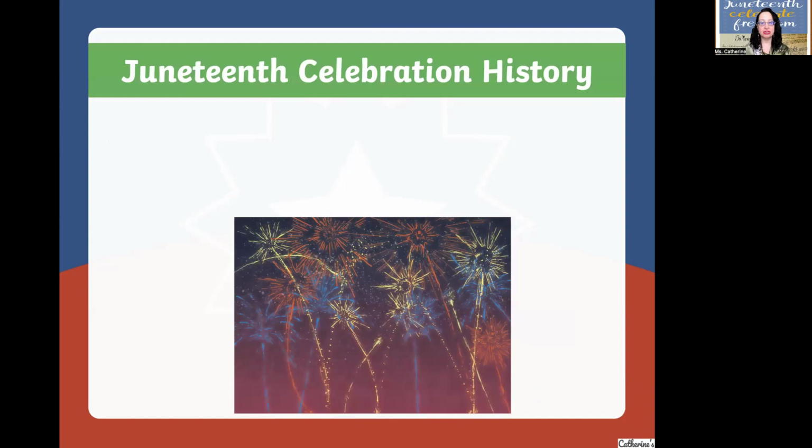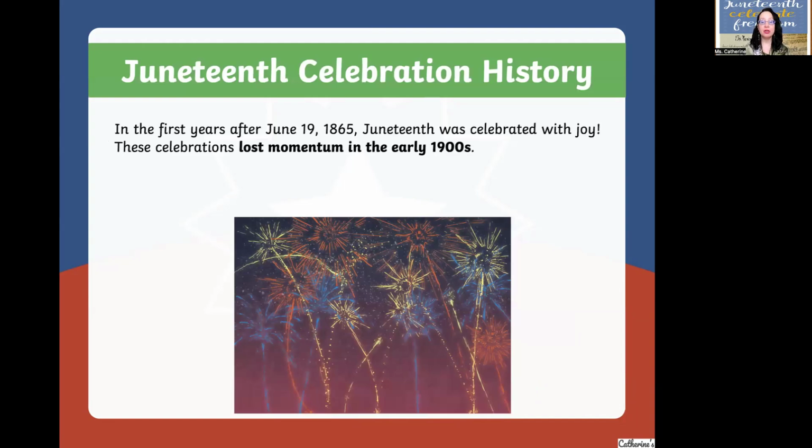Juneteenth celebration history. In the first years after June 19th, 1865, Juneteenth was celebrated with joy. These celebrations lost momentum, meaning they died down, in the early 1900s. Okay, so the early 1900s would be past 1865. So it first started back in 1865 and then started to lose momentum. It started to slow down in the early 1900s.